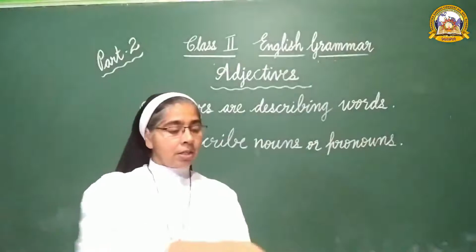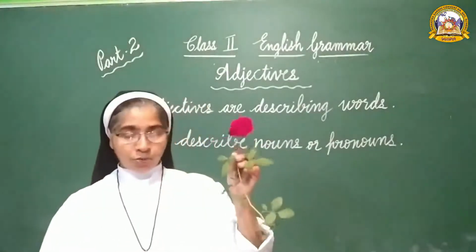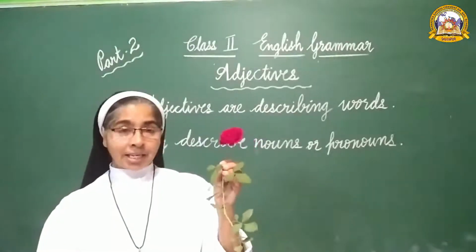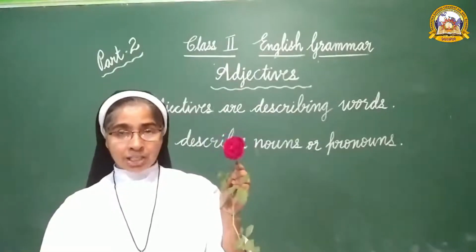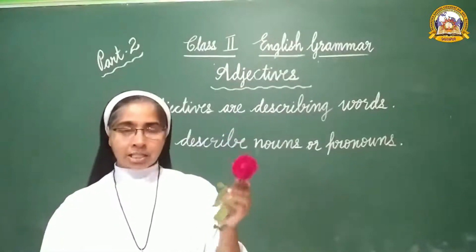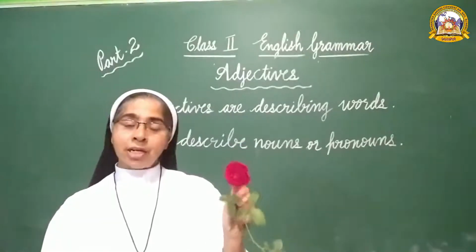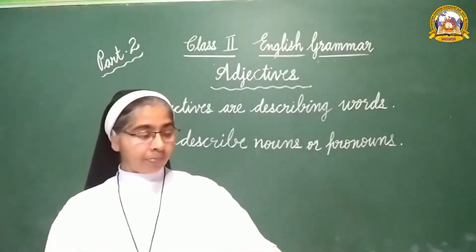Now what is this? This is a rose flower. How can we describe this flower? This is a red rose. The red is adjective. Then again we can describe rose is a beautiful flower. Beautiful is describing word. Beautiful is adjective.